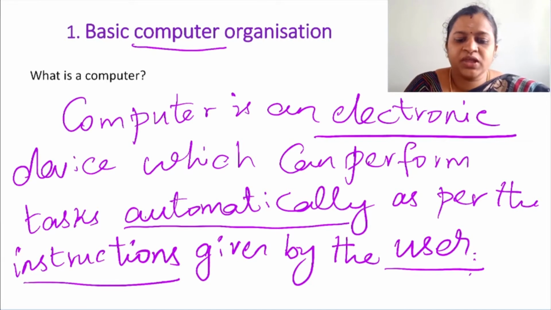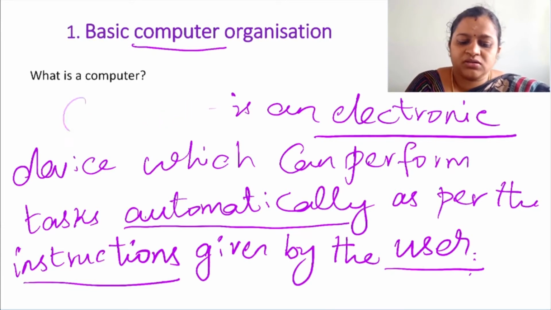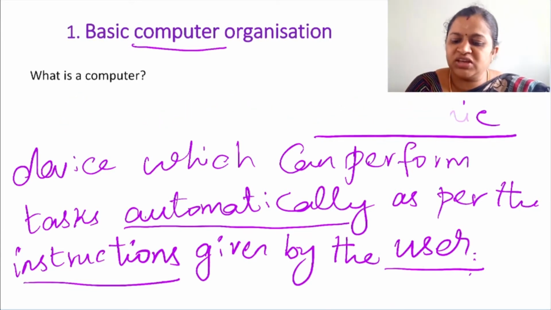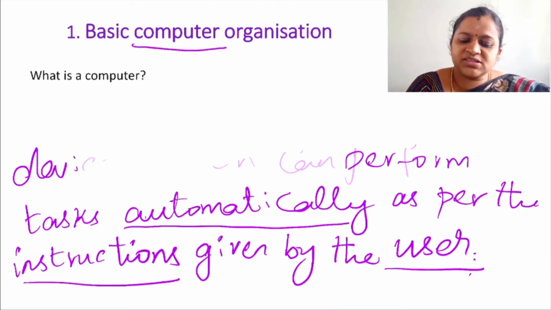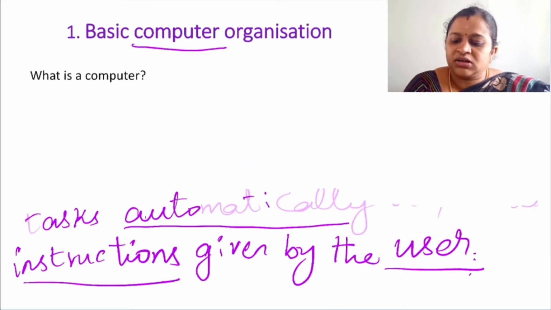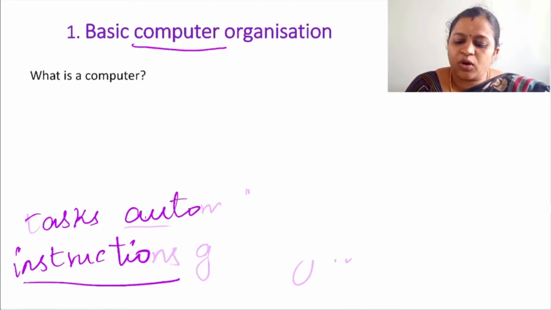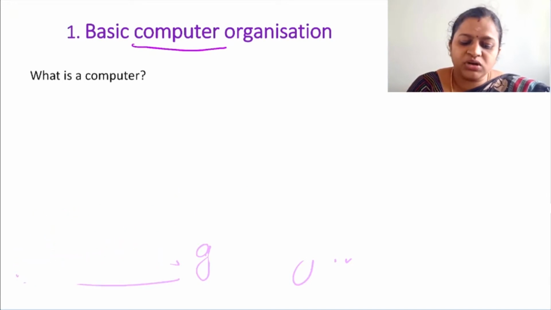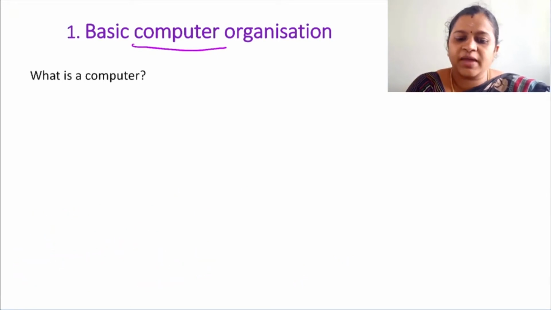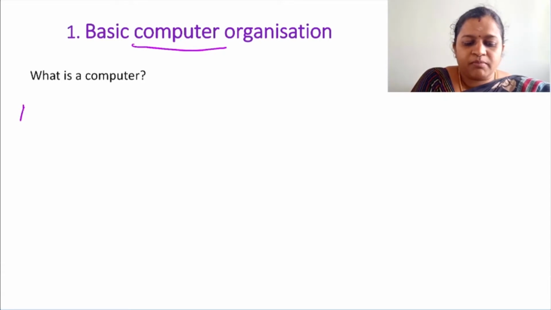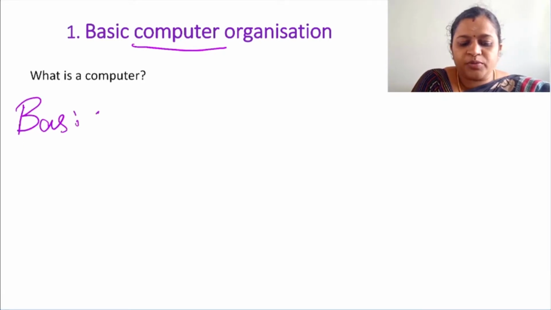Now next we'll see the prerequisites of computer. The basic principle of computer. What is the basic principle of any machine? If we take the basic principle of any machine, it will follow the principle of IPO. Mainly computers follow the principle of IPO. So the basic principle of computer is IPO.